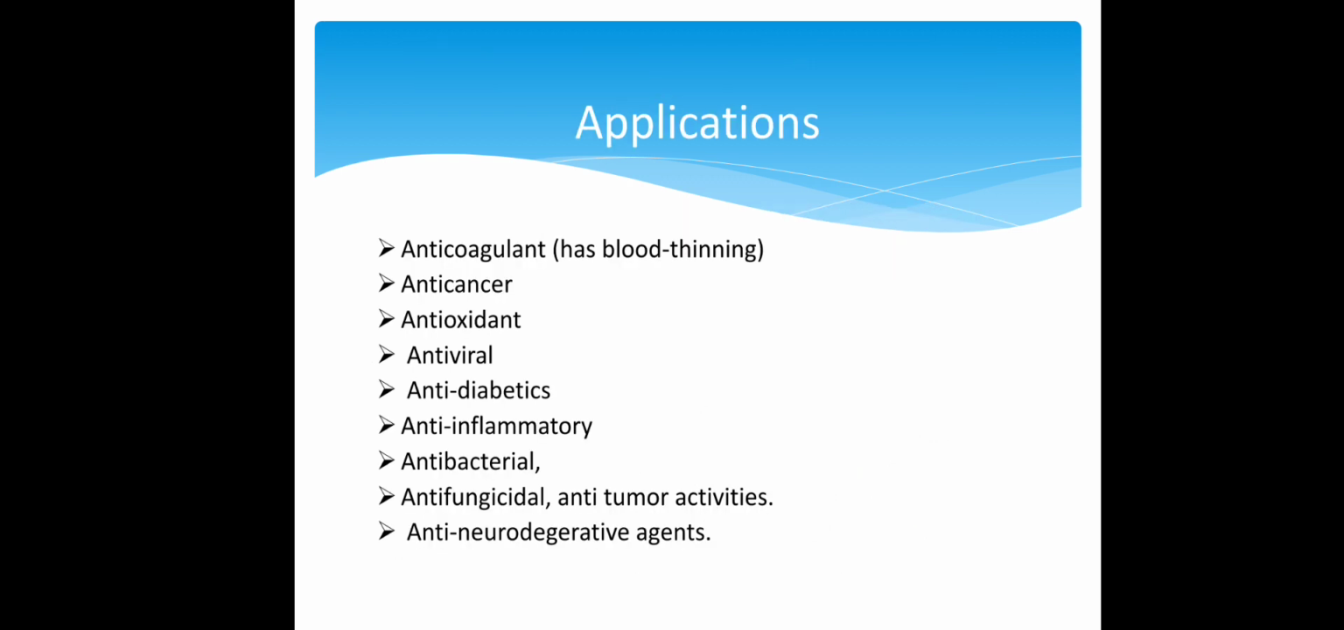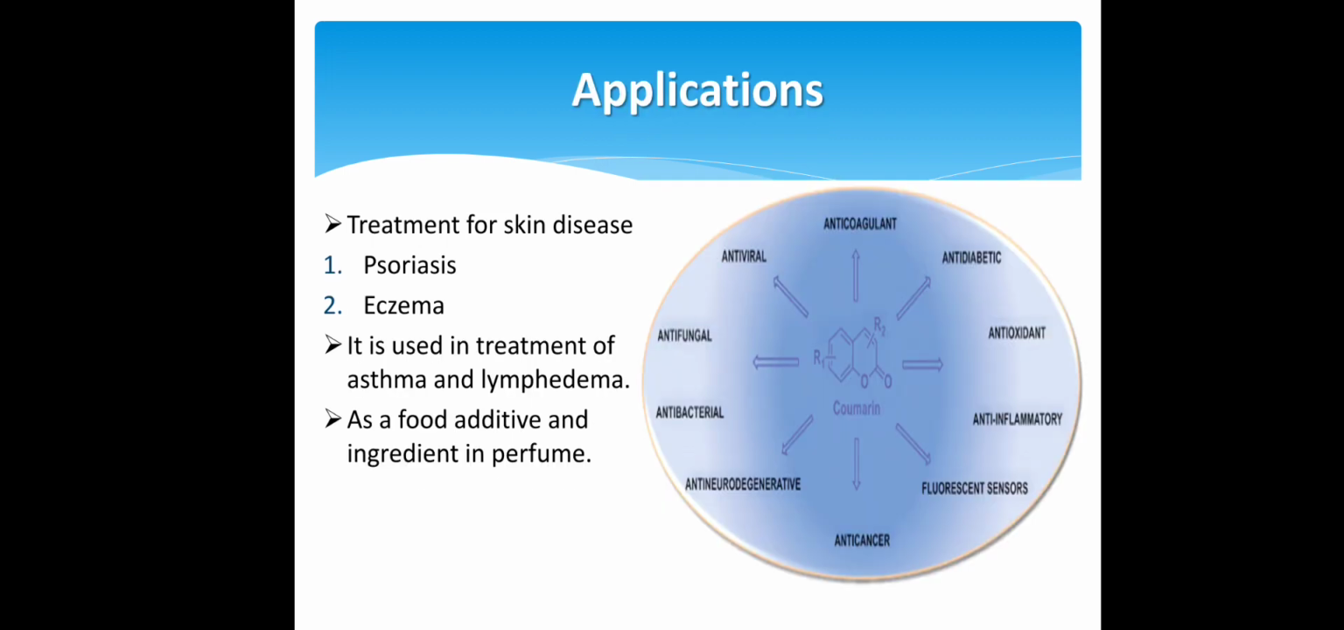Now we will see the applications. Coumarin have variety of applications. It is used in many aspects. First, anticoagulant, has blood thinning, anti-cancer, antioxidant, antiviral, anti-diabetic, anti-inflammatory, antibacterial, anti-fungicidal, anti-tumor activities, anti-neurodegenerative agents. Now next, treatment for the skin disease like psoriasis, eczema. It is used in the treatment of asthma and lymphedema. It is also used as a food additive and ingredient in perfume.